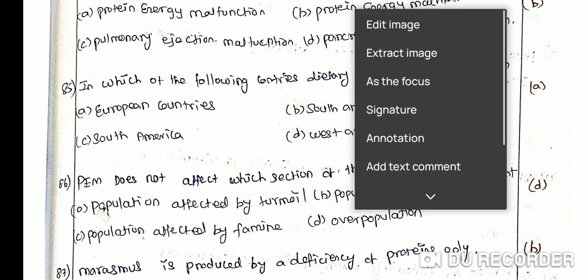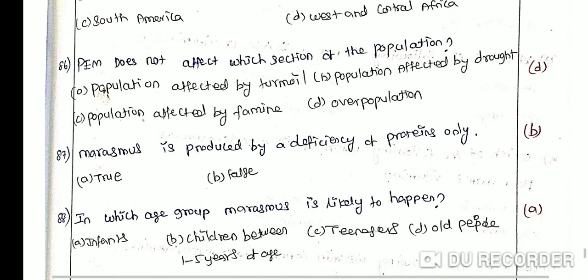PEM does not affect which of the following populations? Option A population affected by turmoil, option B population affected by drought, option C population affected by famine, option D overpopulation. PEM may affect a large section of the population during drought, famine, and political turmoil. This happened in Bangladesh during the Liberian War.